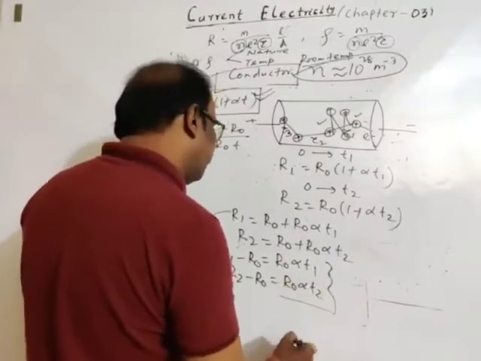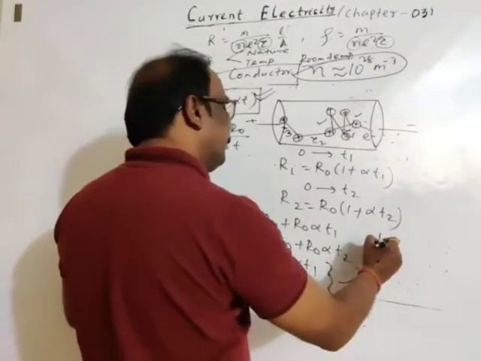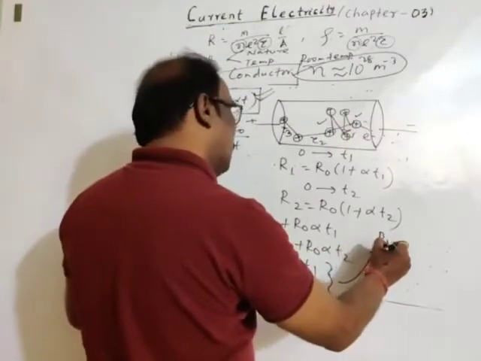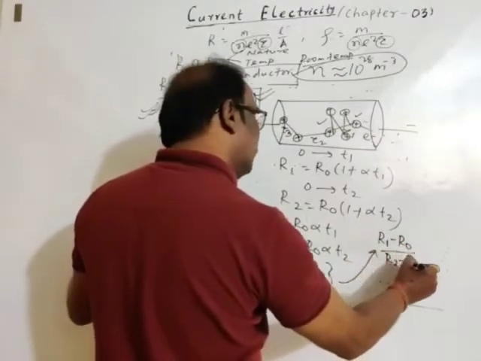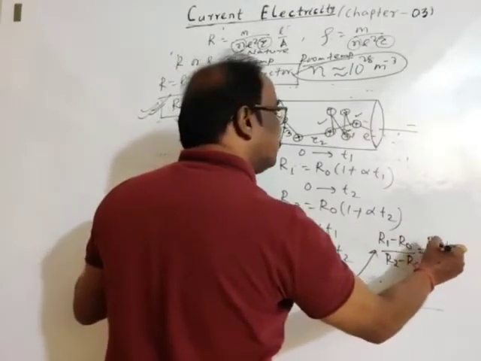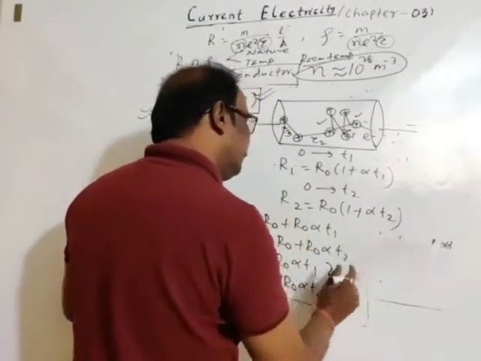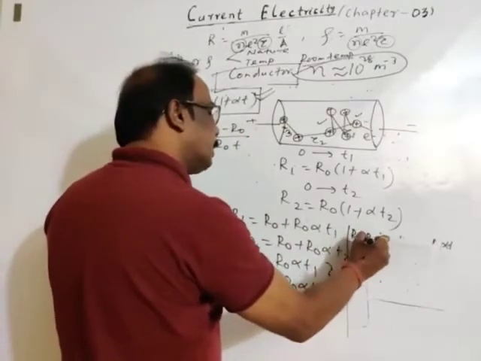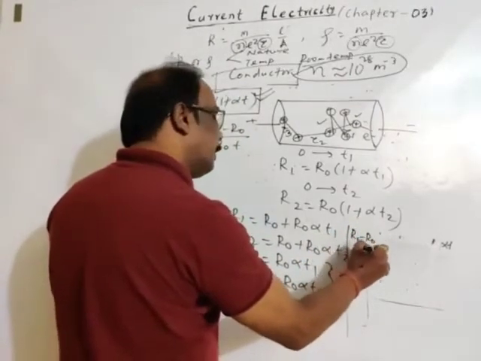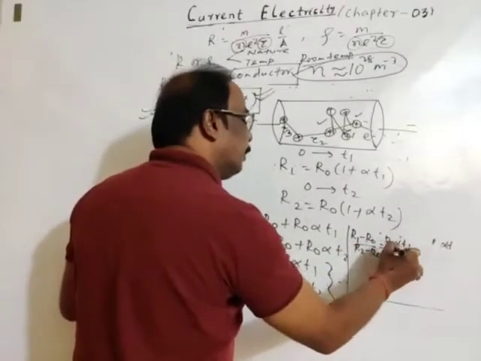And again from these two, just divide. R1 minus R0 divided by R2 minus R0 is equal to R0 alpha T1 divided by R0 alpha T2.